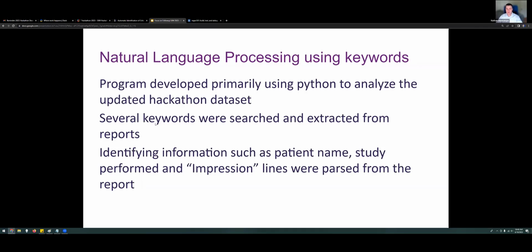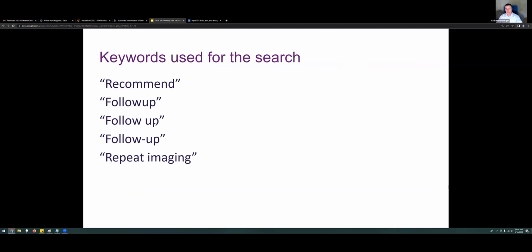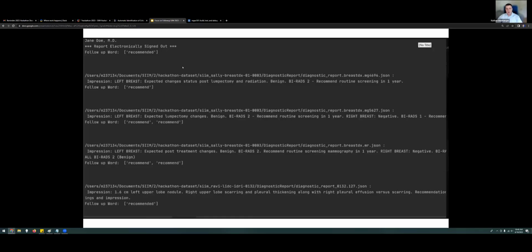We searched for keywords and we identified the patient name, which study was performed, and then we parsed out the impression line. Some of the keywords used for search were recommend, follow-up, and then follow-up in different types of forms and repeat imaging. And there may be others as well that we can add or update to the code. This is an example, parsed out, a screenshot of what we found.